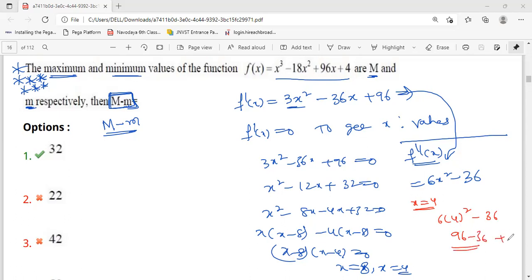So this is a positive value. We are getting a positive value. Now next, if you substitute 8 in place of x, that means 6 of 8 square minus 36. So here this is the minimum value, this is the maximum value, when you are substituting in place of x.